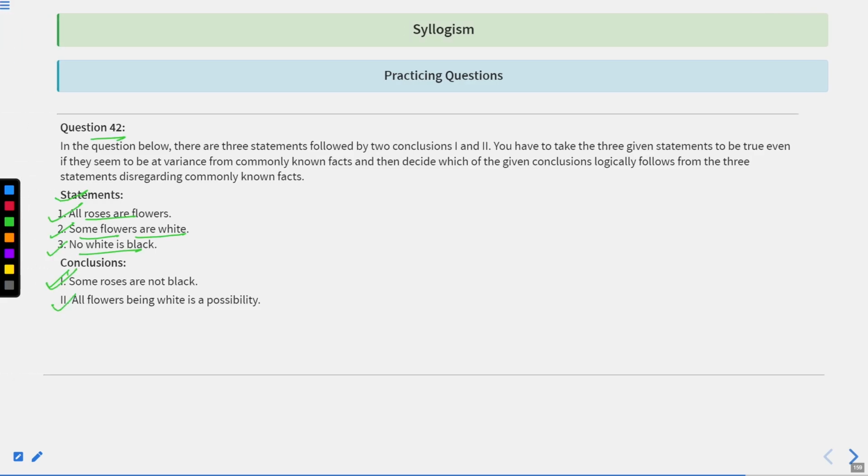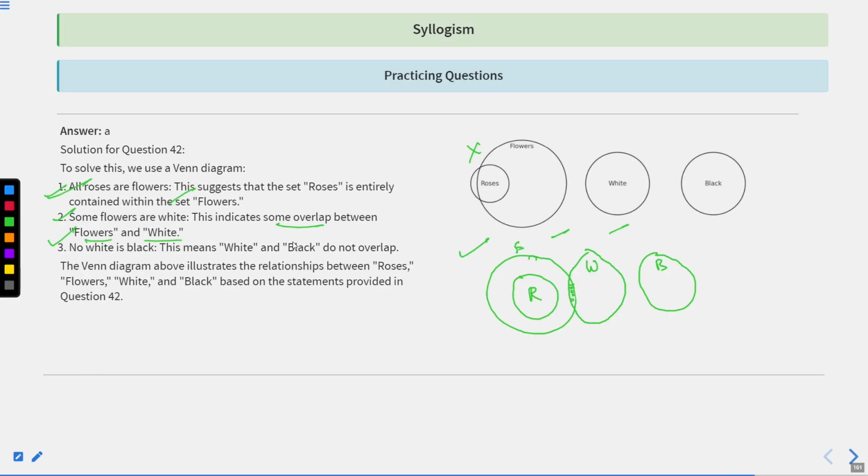All flowers being white is a possibility. Can we come to this particular conclusion, my dear student? This statement is saying some flowers are white. So can we conclude from this statement that all flowers can also be white?